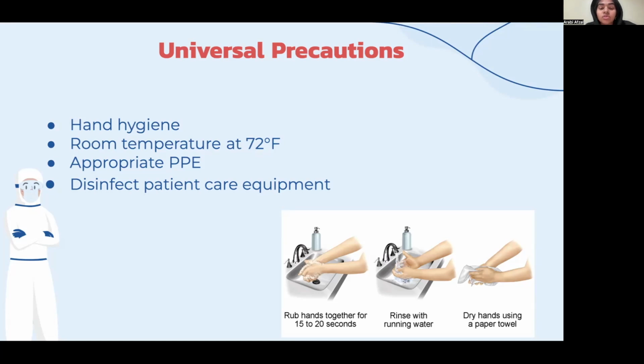There are various levels of precautions present in a hospital setting. A nurse should check the sign on a patient's door or chart to ensure they don appropriate PPE before assessing the patient. This is another method of protecting the patients and limiting the spread of microorganisms in a hospital setting. Nurses should also disinfect any patient care equipment needed for assessment. This includes the nurse's personal stethoscope, as they will also be using it for future patients from one room to another.